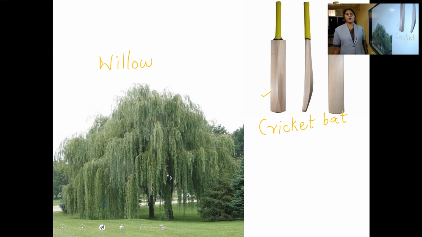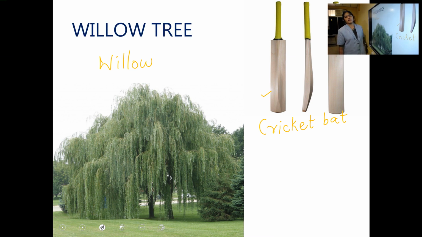Next we discuss about willow tree. We make cricket bat using the wood of willow tree. Clear? What is the name of the tree? Willow tree. Okay, how will you write willow tree? W-I-L-L-O-W. It is willow tree. Okay.